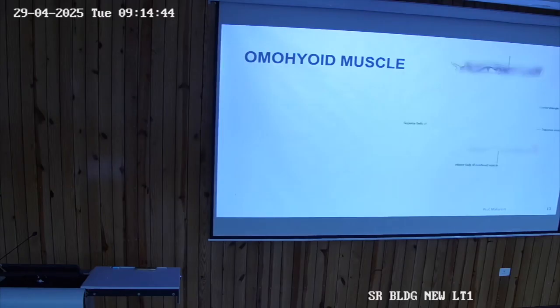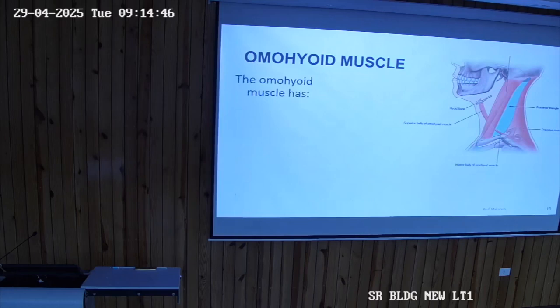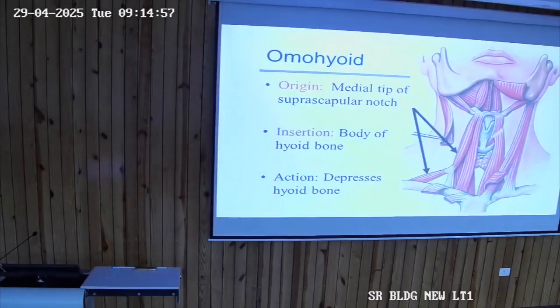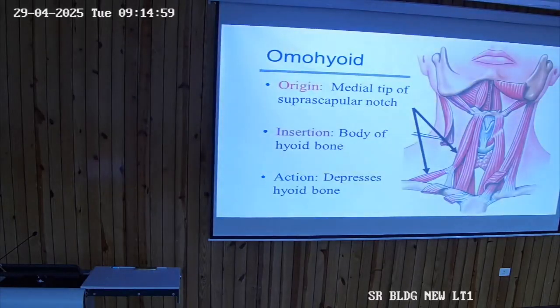Then the next muscle which we are coming across is the omohyoid muscle. It has two bellies, the superior belly and the inferior belly. So you can see this is the superior belly, this is the inferior belly. Both of these are inserted onto a common sling located behind the sternocleidomastoid. Origin is from the medial tip of the suprascapular notch. This is the inferior belly of the omohyoid. Its insertion is onto the hyoid bone, including the superior belly also.